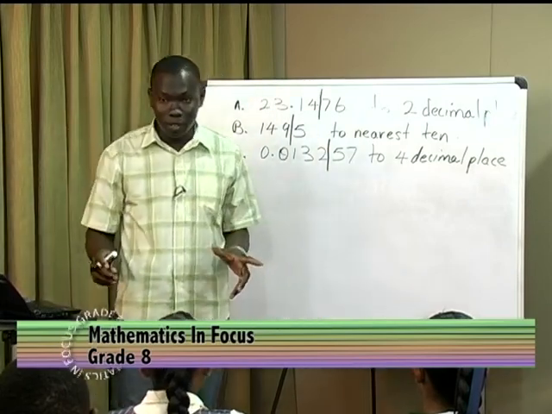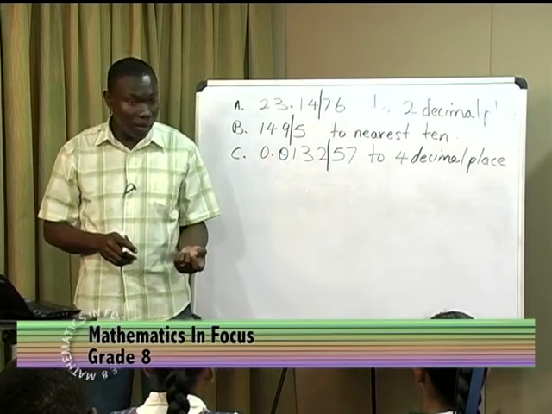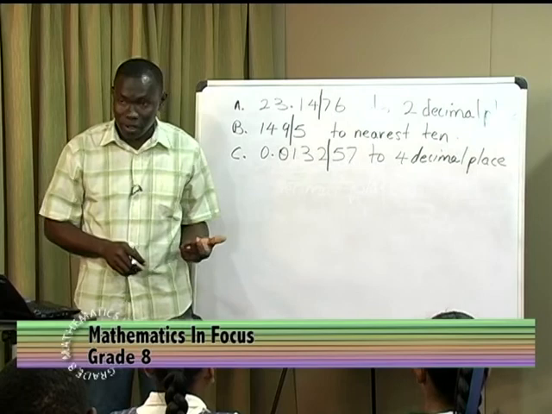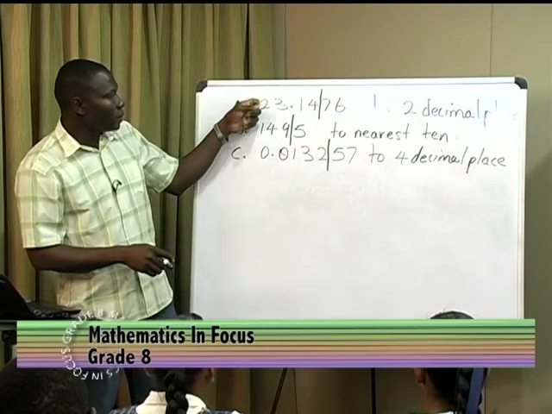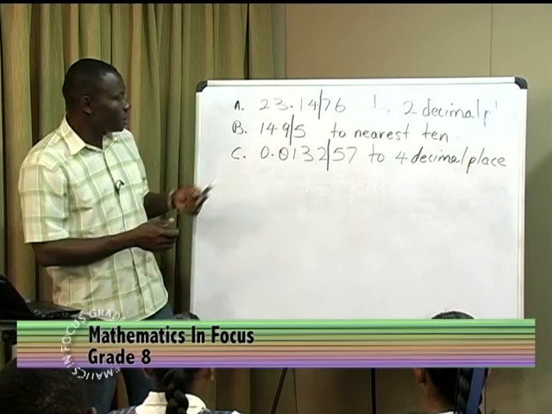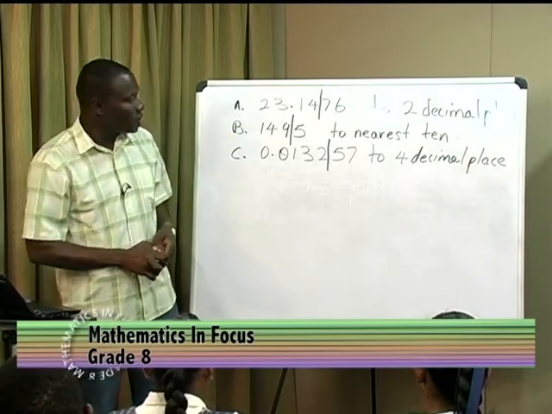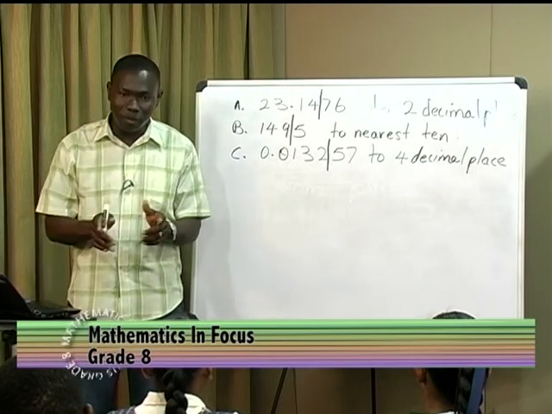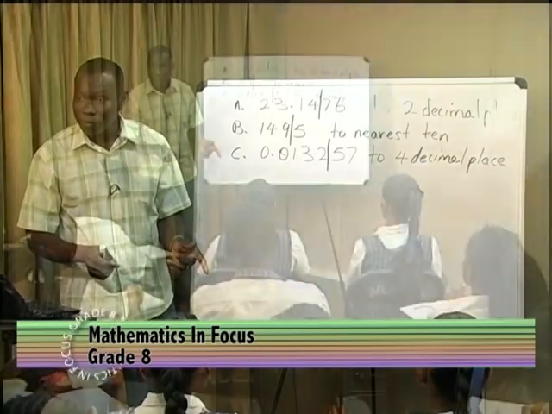We first determine whether it is decimal place or whether it is a place value. And we found out that the first and the third number deal with decimal place. But the second one, which is 1,495, to the nearest 10, well then we're talking about approximating based on this place value.